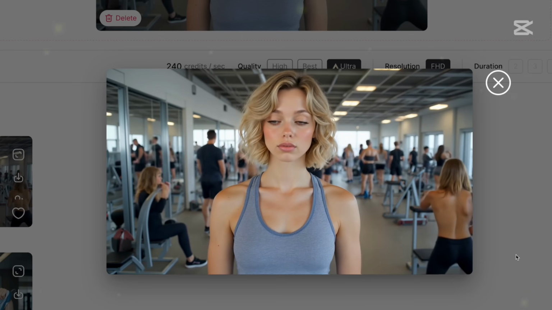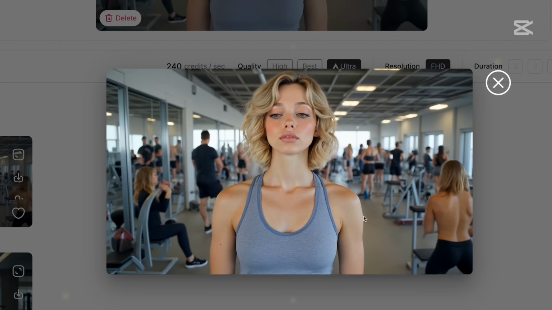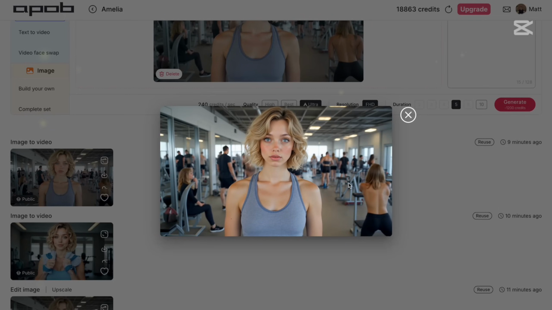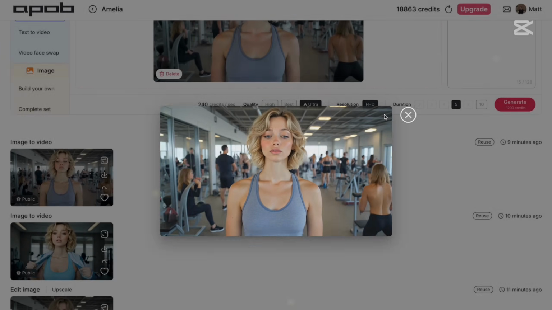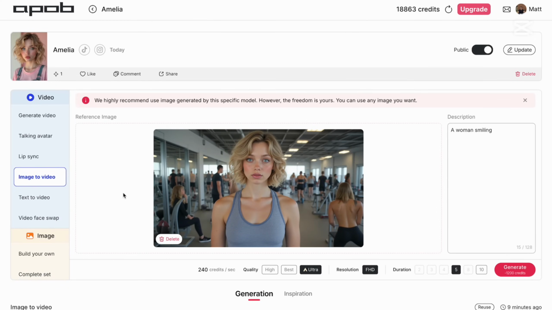We can see a lot of people at the gym exercising, doing various activities, and she's still in the main plan behaving correctly. So it's a good tool even if you want to generate videos where there's a lot of people in the background, because they all look very realistic. So this is how you can use this tool.